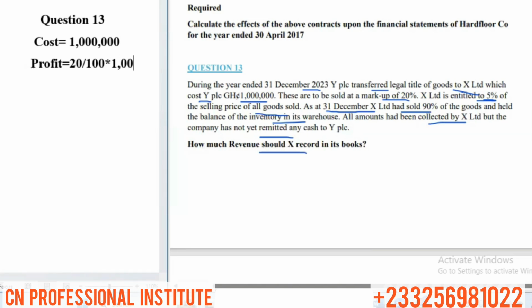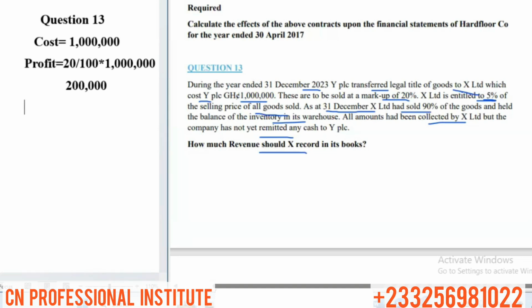20% of the 1 million. And what do we get? That will be the profit. Then we'll add the profit to the cost to get the selling price. So 20% of 1 million gives us 200,000. So 200,000 is the profit. Are you following? So we can now find the selling price.